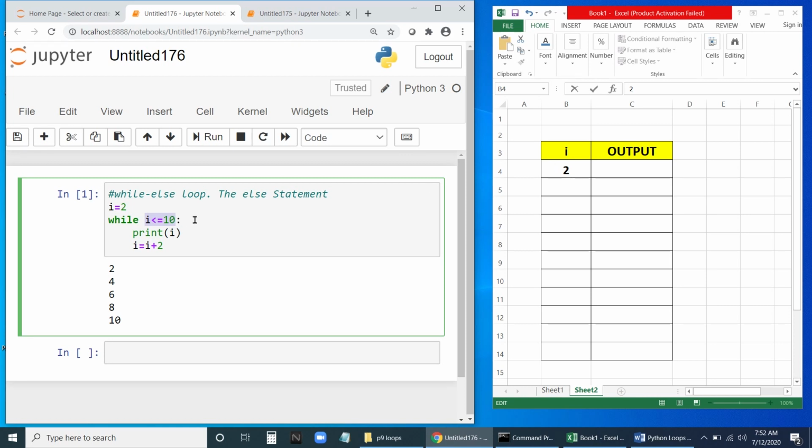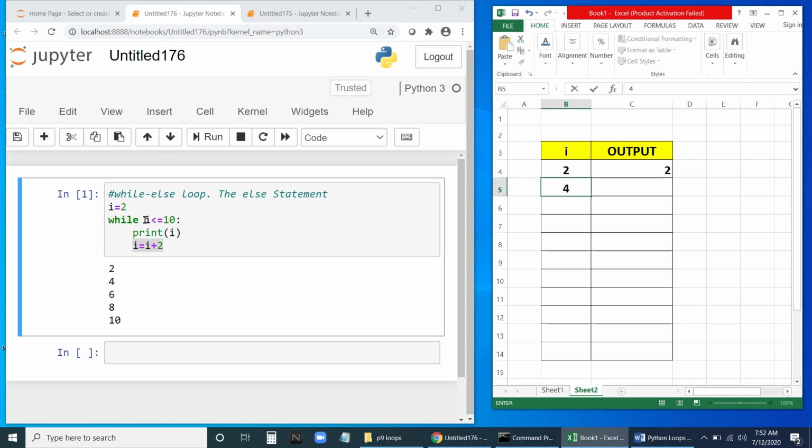I is 2. Is 2 less than 10? Yes, it is. So it's going to print the value of I. That is nothing but it's going to print 2. Next, after that, I equal to I plus 2. Increment I by 2. Now it is 2, 2 plus 2, then it will become 4. Fine. Go back, because we need to go for the loop.